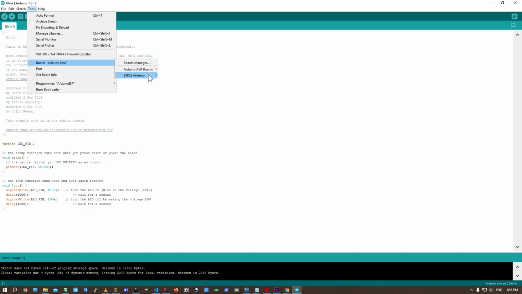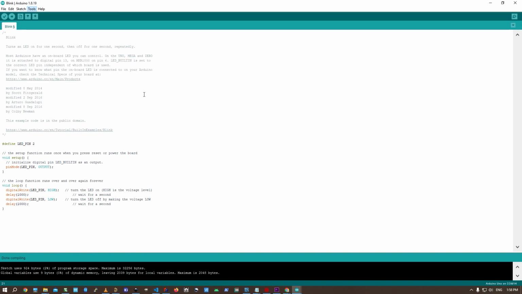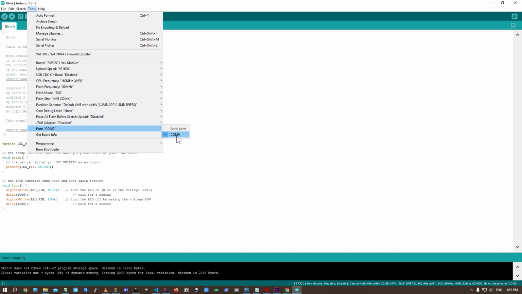And then we need to make sure that we have the right module selected. We need to make sure that we're on the right COM port that the module is connected to.